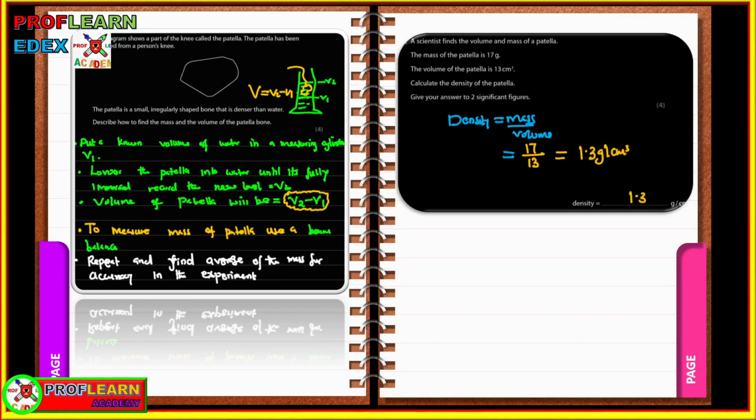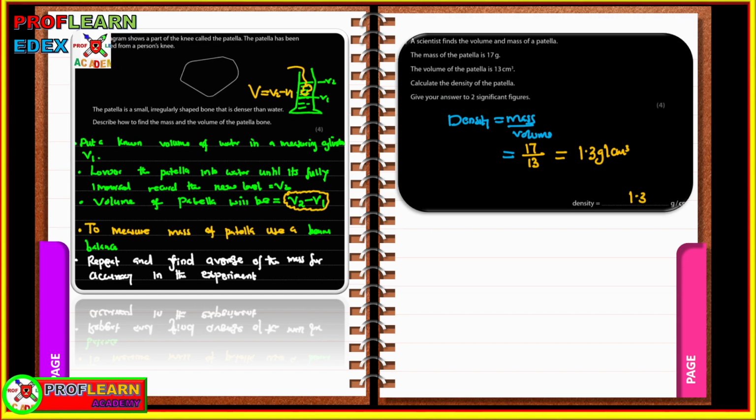The diagram shows part of the knee called the patella. The patella has been removed from the person's knee. The patella is a small irregular shaped bone that is denser than water, so it's going to sink. Describe how to find the mass and volume of this patella.